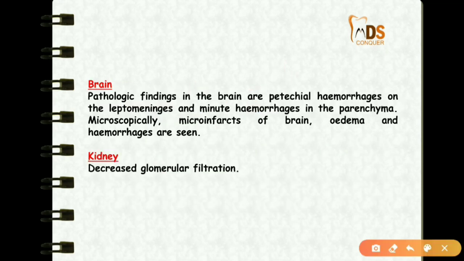And systemic fat embolism includes the brain. In the brain, you can see petechial hemorrhages and microinfarcts, and edema and hemorrhages are seen. And in the kidney, because of this fat embolism, there will be a decreased glomerular filtration rate.